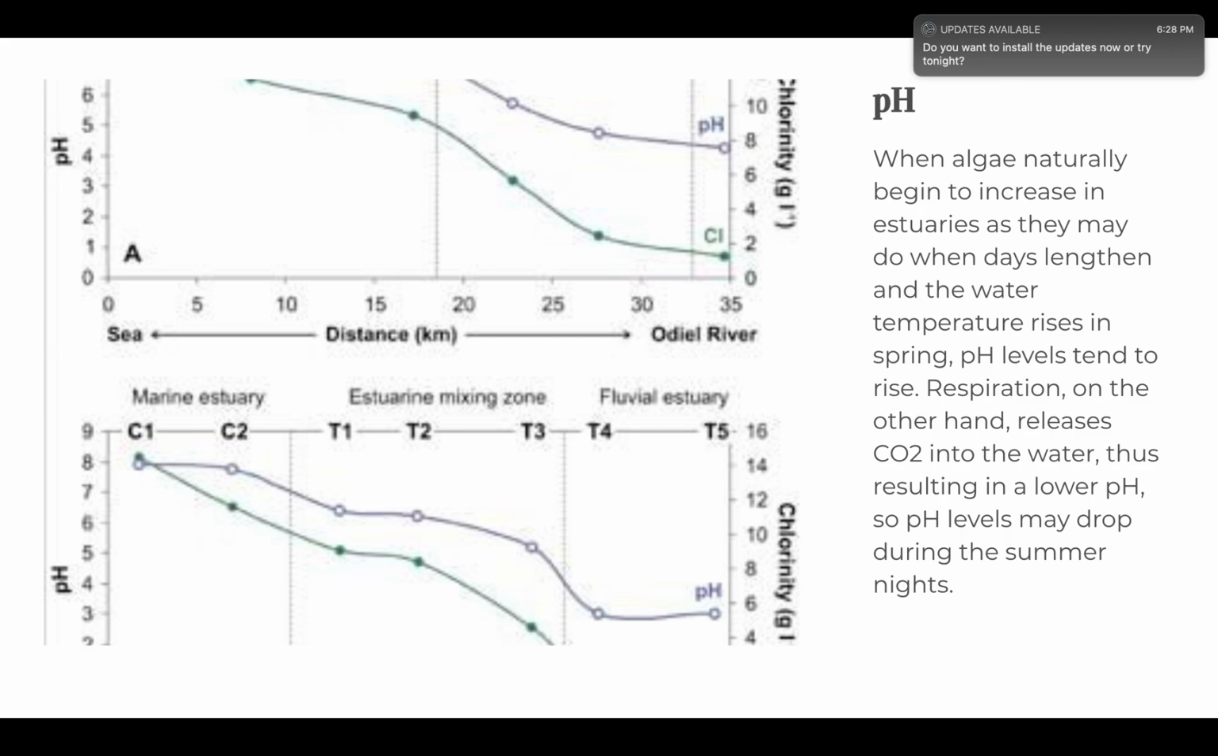When algae naturally begin to increase in estuaries, as they may do when the days lengthen and the water temperature rises in spring, pH levels tend to rise. Respiration, on the other hand, releases carbon dioxide into the water, resulting in a lower pH, so pH levels may drop during summer nights.